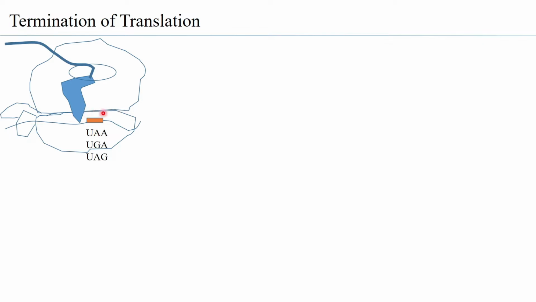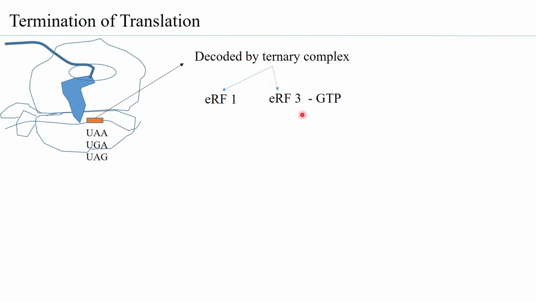But suppose the A site now has at the decoding center the stop codons, either UAA, UGA or UAG. Then these codons can be decoded by a ternary complex. And the ternary complex comprises eRF1, release factor 1, and eRF3, release factor 3, which is associated with a GTP molecule. So these three constituents form what is called the ternary complex.